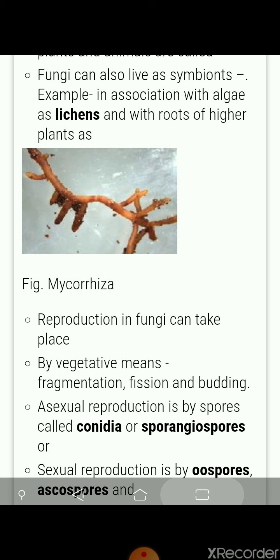Then asexual reproduction is by spores called conidia or sporangiospores. And sexual reproduction is by oospores, ascospores and basidiospores. So these are the sexual spores in fungi.